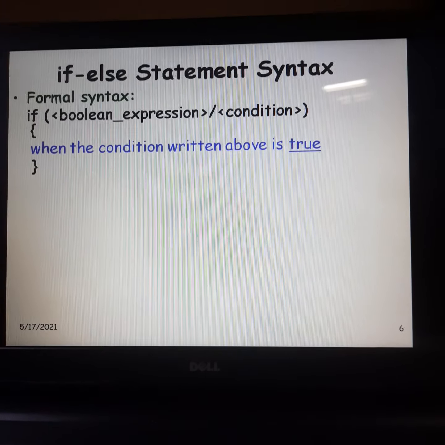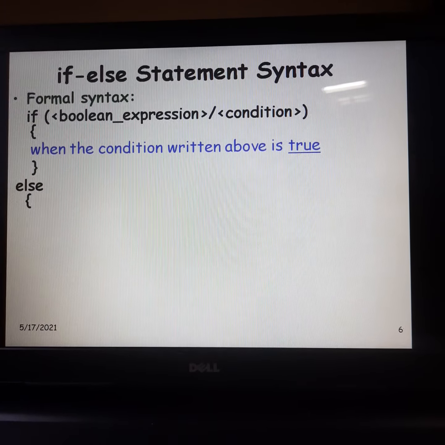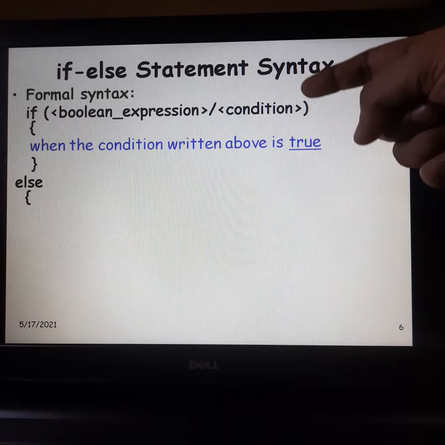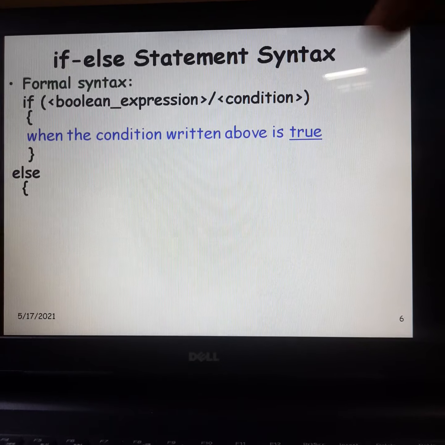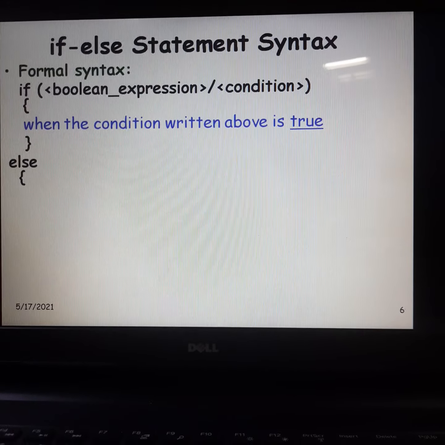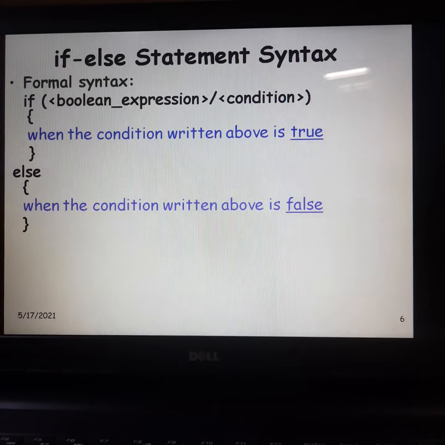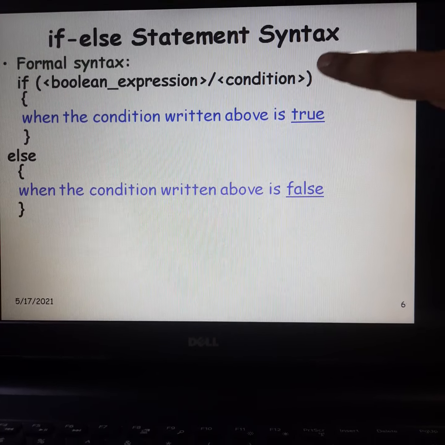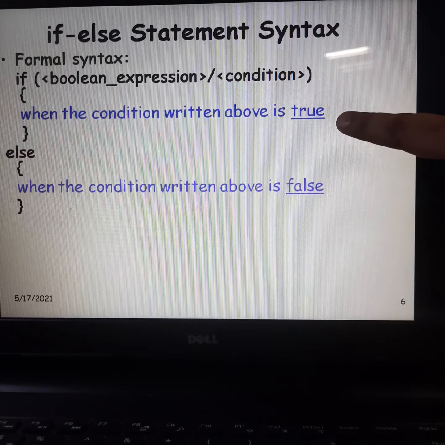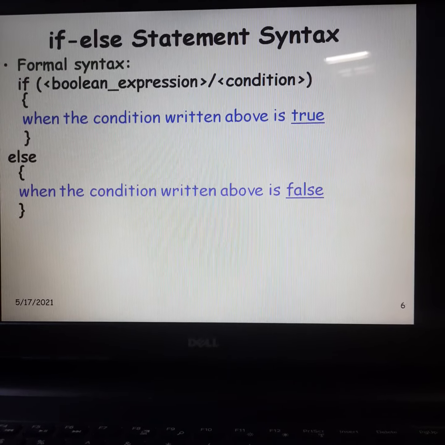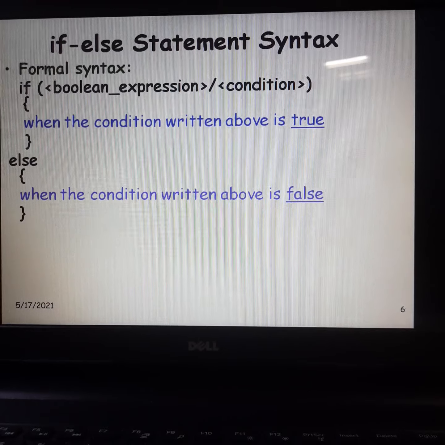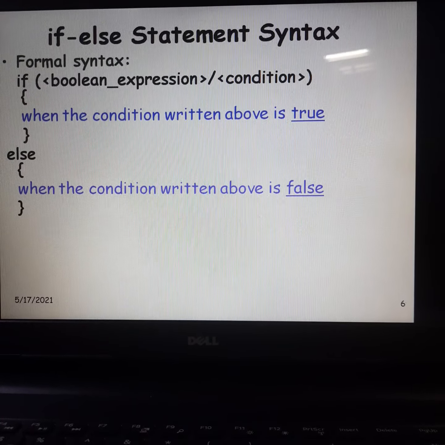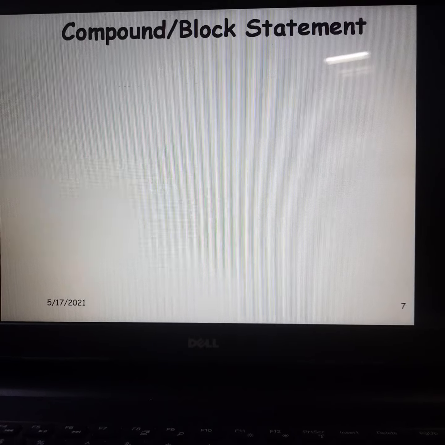If the given condition is false, then we write else, and the else block is executed. Normally in real life, as I just told you, if it is raining, then we carry an umbrella, else we do not carry an umbrella. You have to remember this syntax henceforth wherever we are using if else. We'll see some more examples.